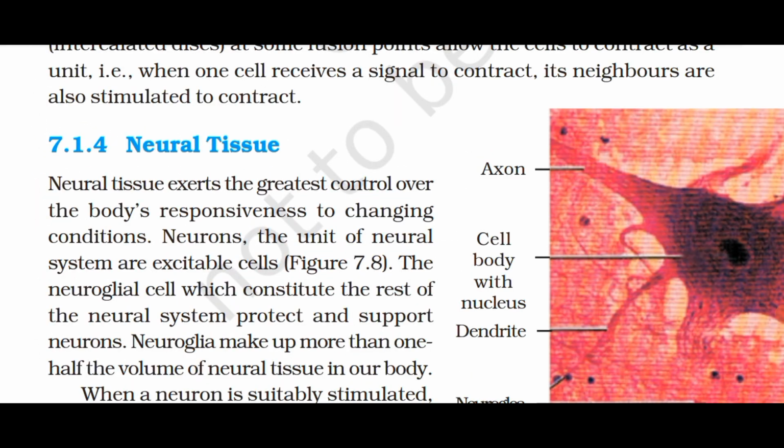7.1.4 Neural tissue. Neural tissue exerts the greatest control over the body's responsiveness to changing conditions. Neurons, the unit of neural system, are excitable cells. The neuroglia cells, which constitute the rest of the neural system, protect and support neurons. Neuroglia make up more than one half the volume of neural tissue in our body.